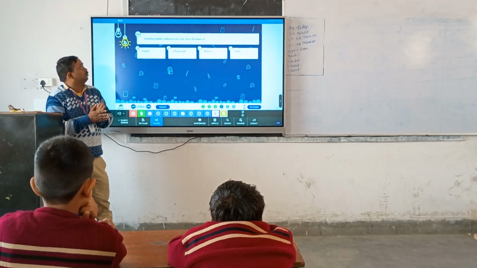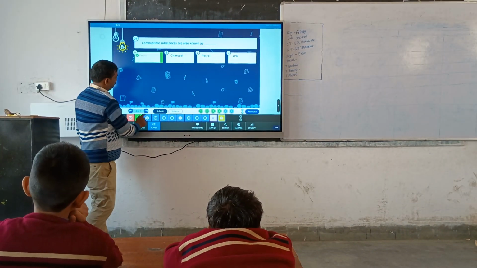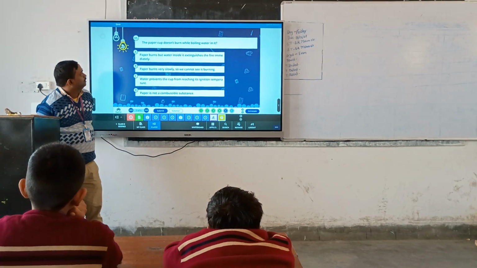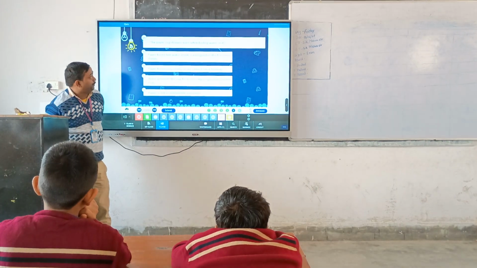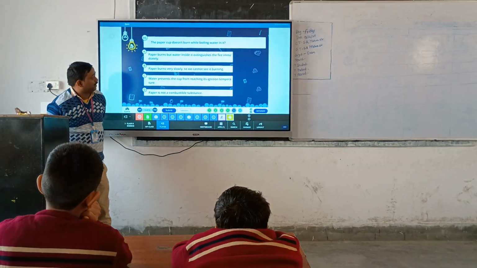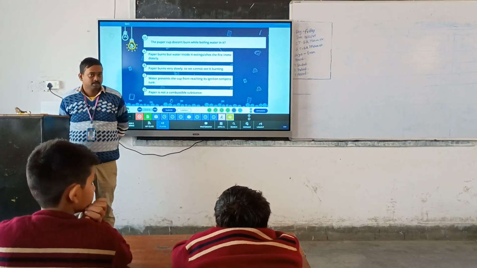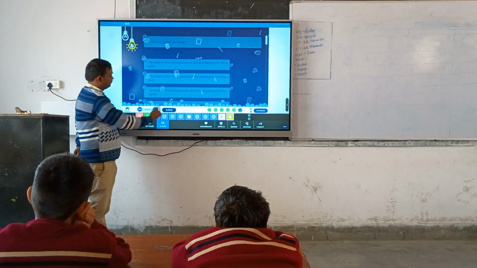Combustible substances are known as. Very good. The paper cup does not burn while boiling water in it. Water prevents the cup from reaching its ignition temperature. Check. Very good.